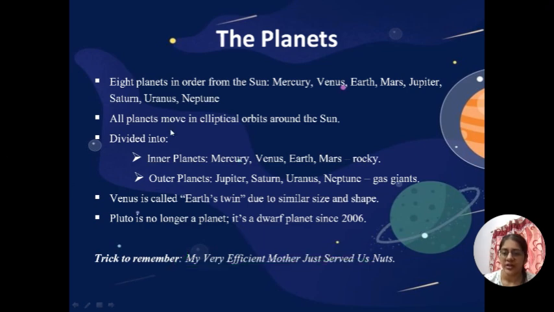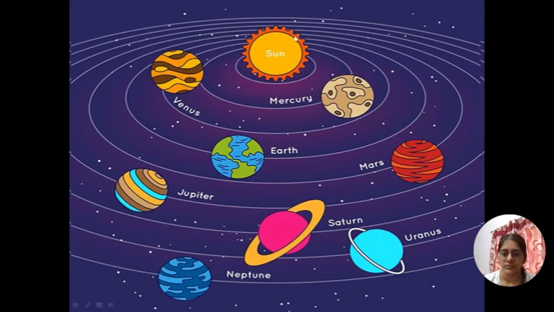Let's take a look at the planets for once. You can see this is the sun, the center of the solar system. Then the closest planet to it is Mercury. Then the second one is Venus. Then third is Earth. Then Mars, Jupiter, Saturn, Uranus, and Neptune. You must be wondering, what are these around the planets? These are rings of the planets and they are made up of gases. Okay, these 4, Mercury, Venus, Earth, and Mars are inner planets, and these last four are outer planets, right?